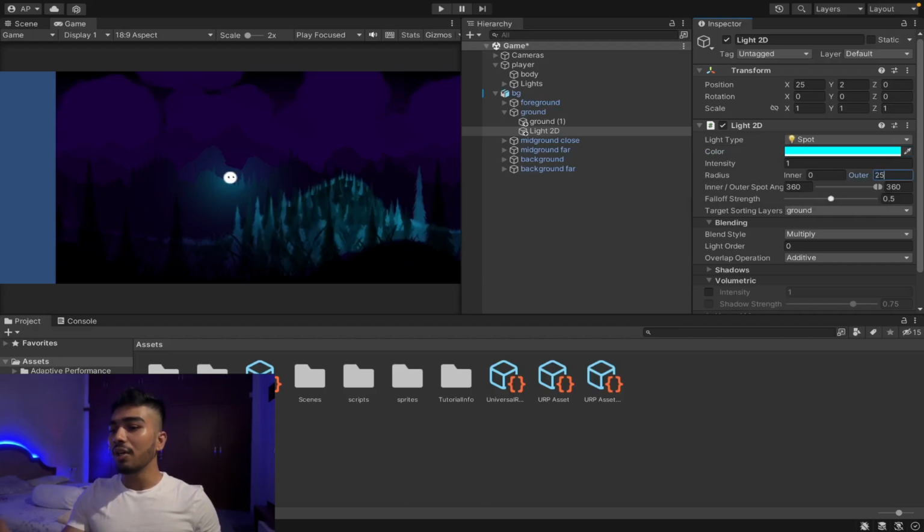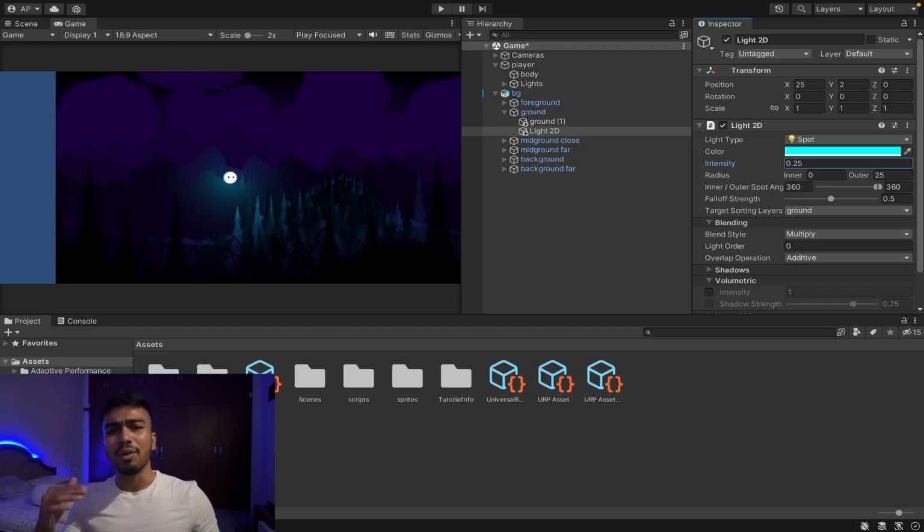So I want the ground light to be a sort of teal effect. So that's what I'm going to do. I'm going to bring down the intensity, or maybe not. I'll keep it at 1. Now the light for the ground layer is ready.